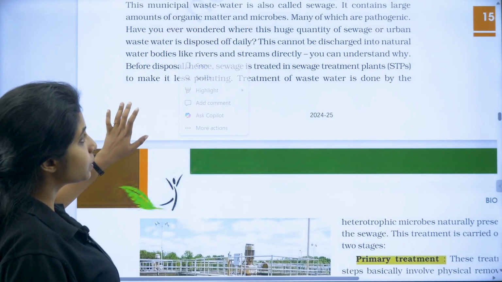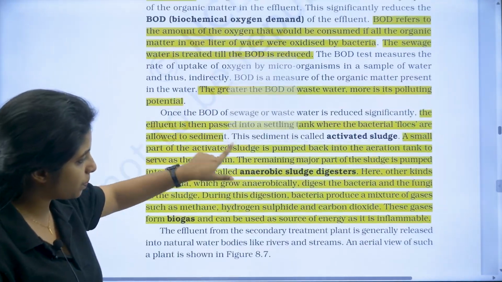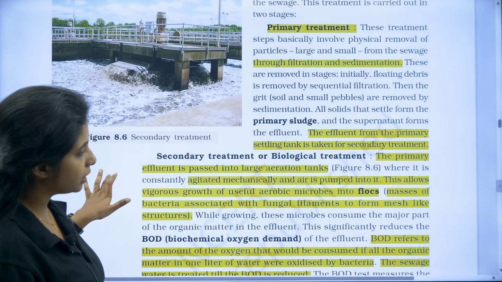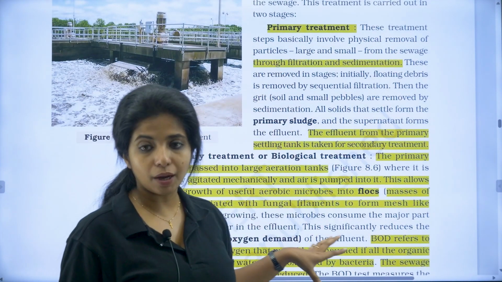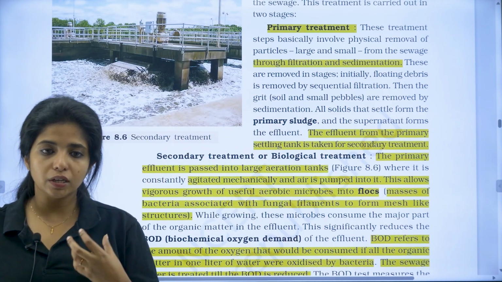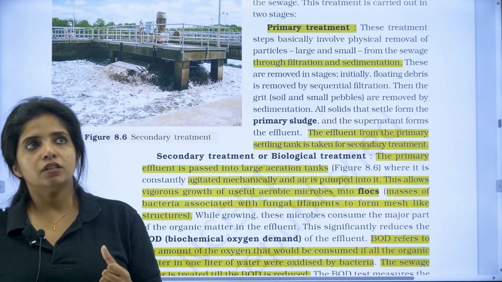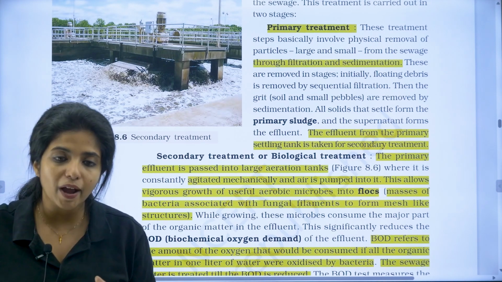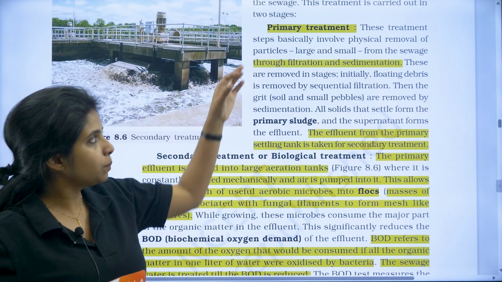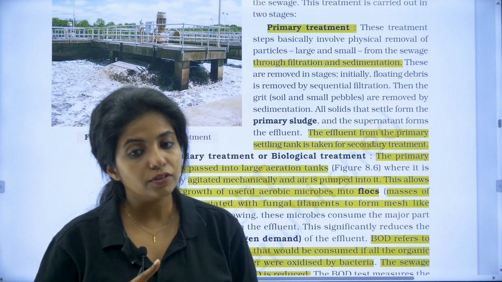Now, going ahead with sewage treatment, everything that is given over here from primary treatment until this particular point is really important. Apart from asking how sewage treatment is done, they will definitely give you a question on it. There is primary treatment, then there is secondary treatment, my dear children. They will ask you what is biochemical oxygen demand, what are flocs, and things like that. You should know that in primary treatment you have two things: you depend on filtration and you depend on sedimentation.